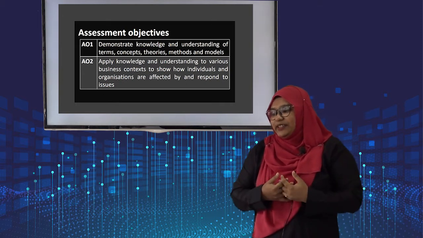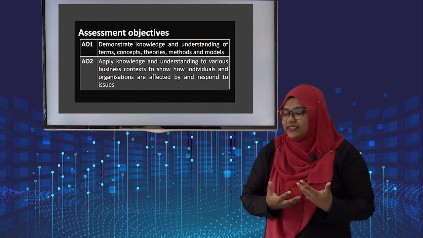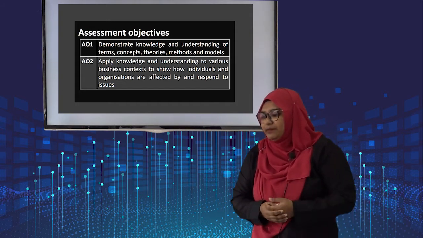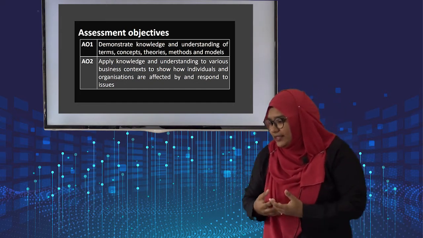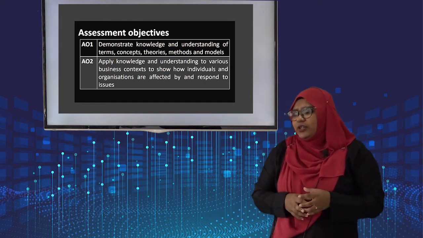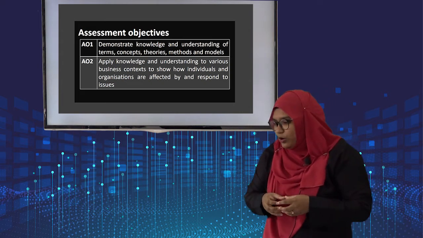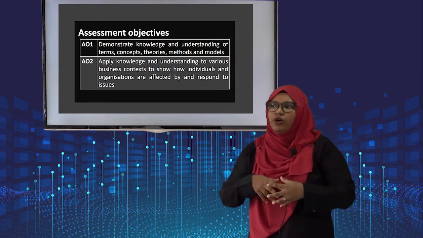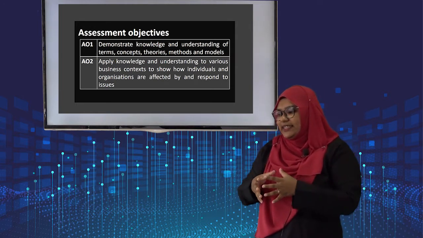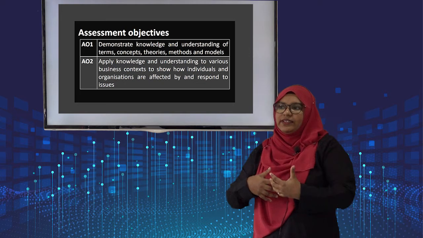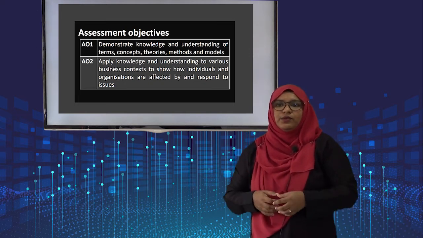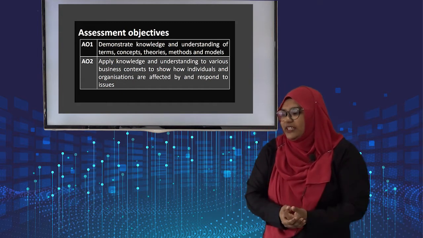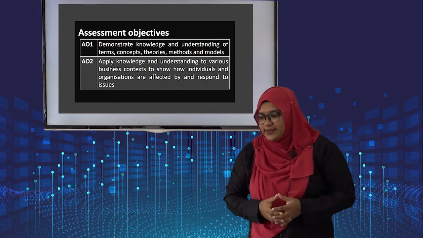So the first assessment objective is to demonstrate knowledge and understanding of terms, concepts, theories, methods, and models. So in this objective, mostly the examiners will be assessing the knowledge part. Examiners call it knowledge. For example, they will give a question like define what is meant by the term profit. That is an assessment objective 1 question, mainly that will be for 2 marks.